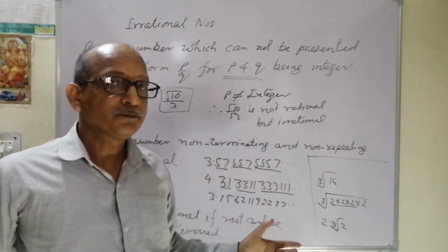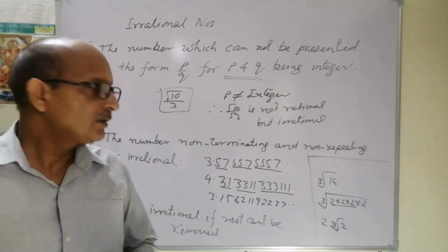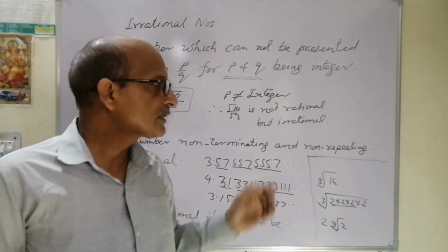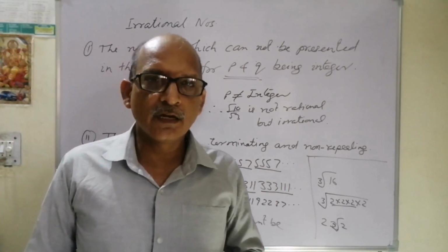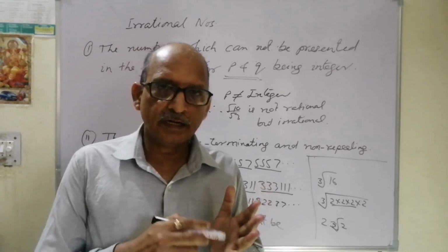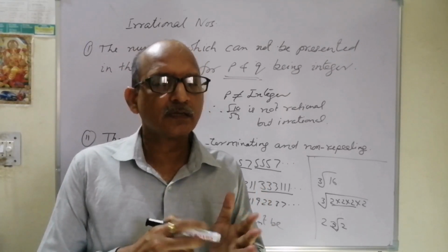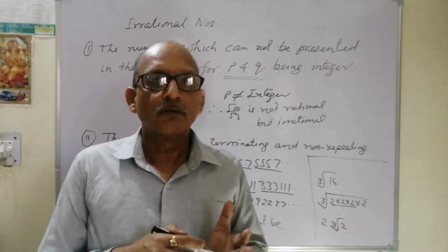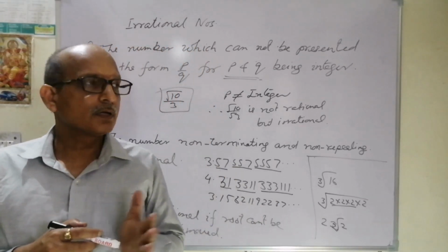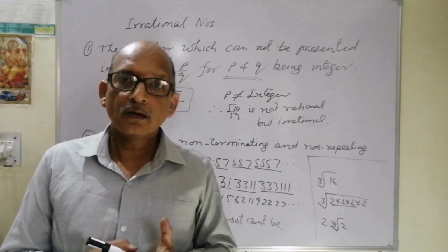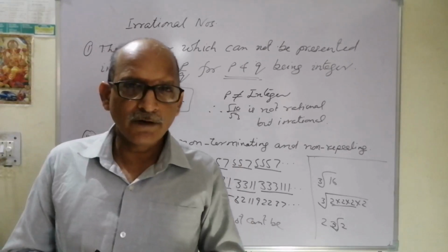And so in this way we have studied rational and irrational numbers. Also the rationality and irrationality of numbers will be discussed by us. In the next video we will discuss Euclid's division lemma and the fundamental theorem of arithmetic.